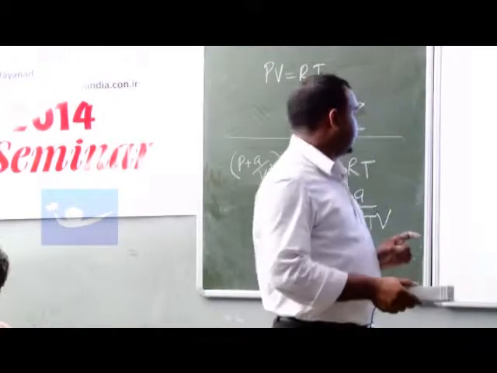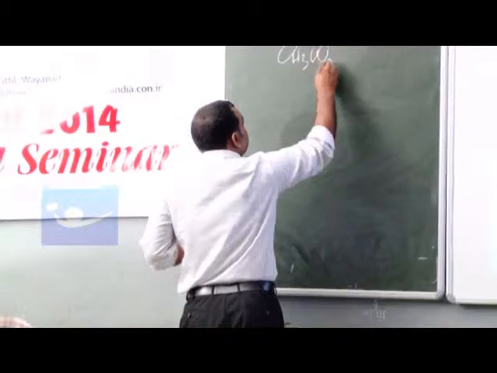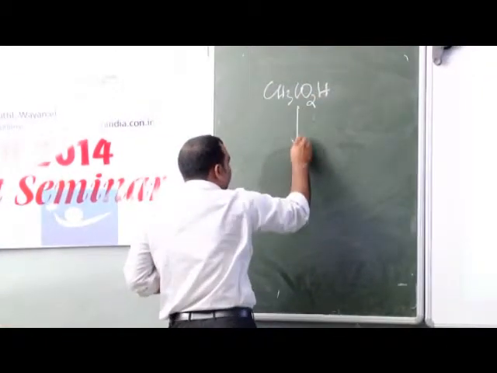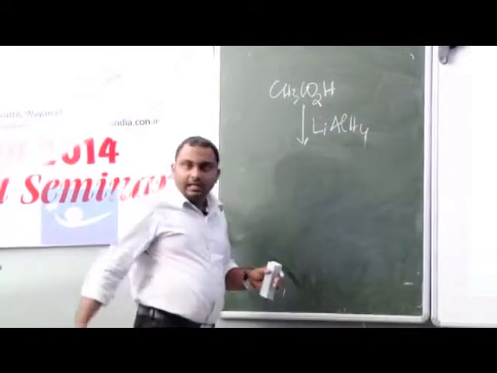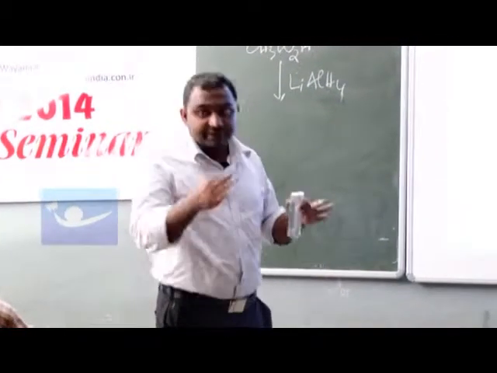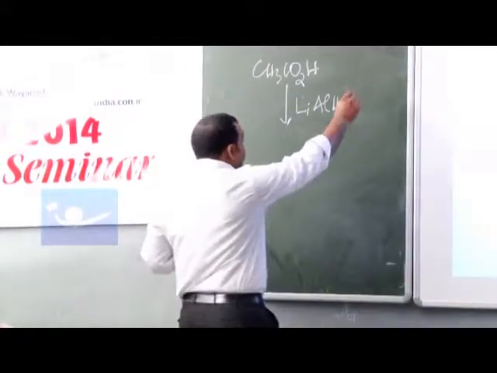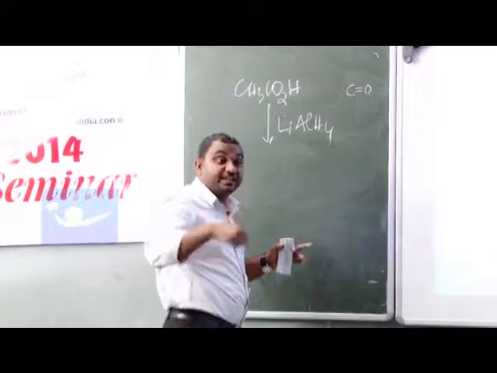That's the question. If you are treating CH3CO2H with lithium aluminum hydride, as its name mentions, it is a very good reducing agent, and it could be used for transferring the CO group of acid to CH2.